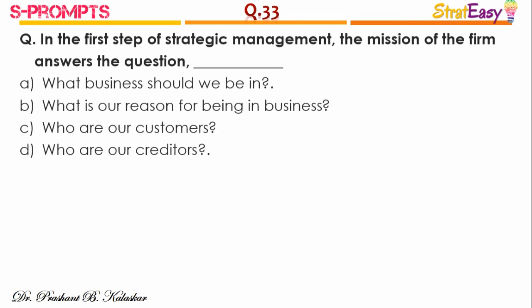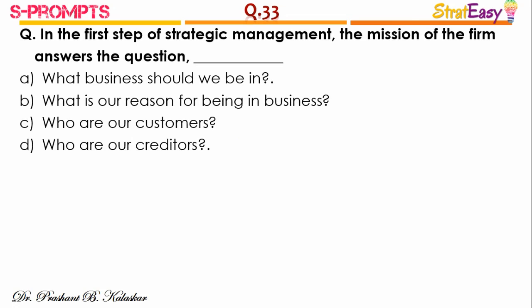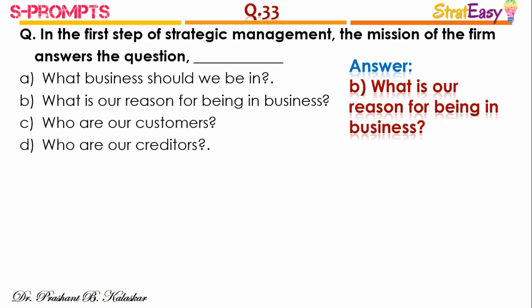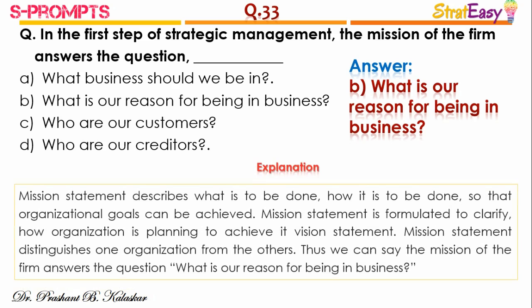Question number 33. In the first step of strategic management, the mission of the firm answers the questions. The right answer is option B. What is our reason for being in the business?